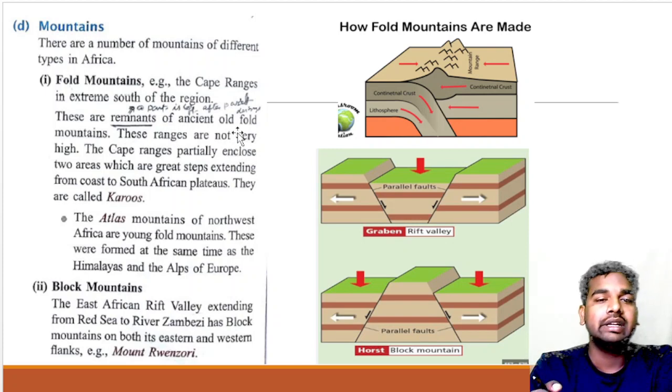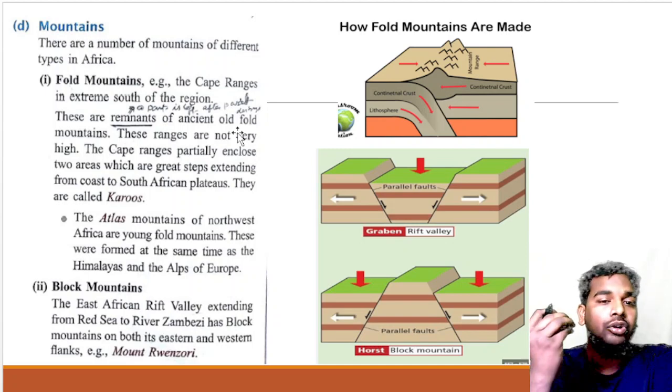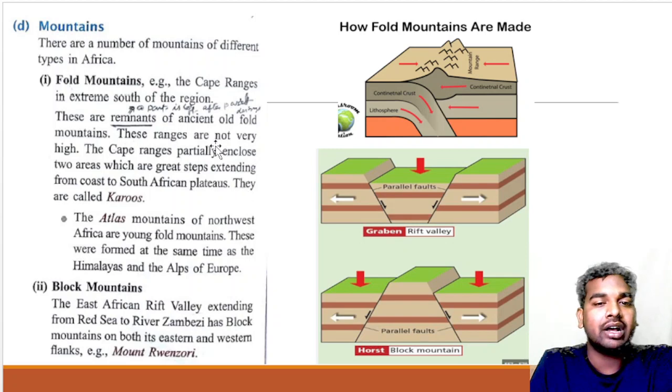Why? Because these are the remnants of ancient fold mountains. So these ranges are not going to be high. Why? Because they all get eroded. These ranges are not very high.